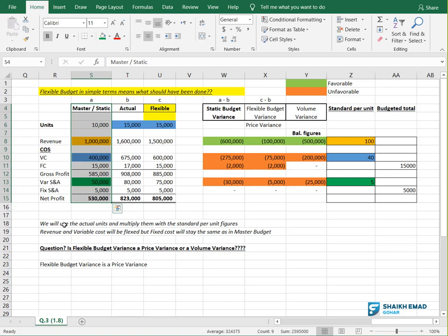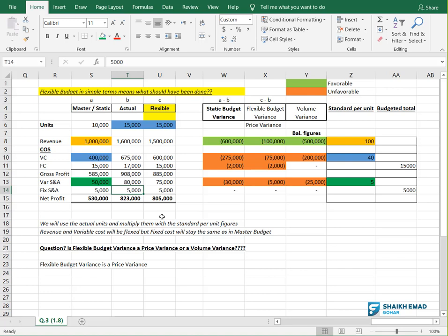Now what happened actually, the year has passed and we have reached the end of the year and we got to know that we sold how many units? 15,000. And we also got to know that the total revenue we have made is how much? 1.6 million. And we also got to know that the variable cost is this, fixed cost is this, variable selling and admin is this, fixed selling and admin is this. Okay, getting it everyone? We got all these actual figures now. Can you see how much is the actual net profit? It's very nice. 823,000. And we budgeted how much? We budgeted 530,000. So very good progress.